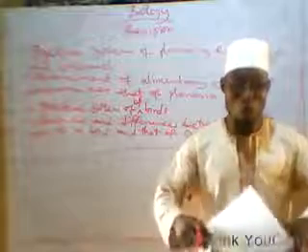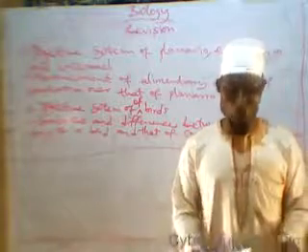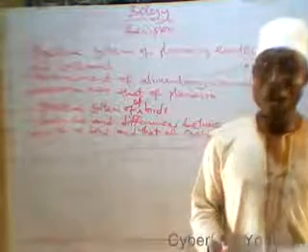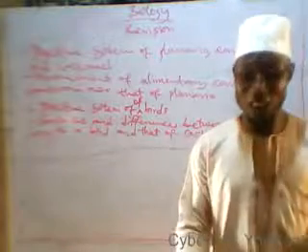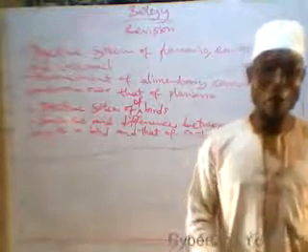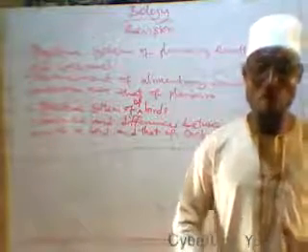Whereas blood is a tissue. That is why it's called fluid tissue. It's a tissue. Then, if you look at white blood cells, each has a particular function in the body. Also, red blood cells have a particular function in the body.